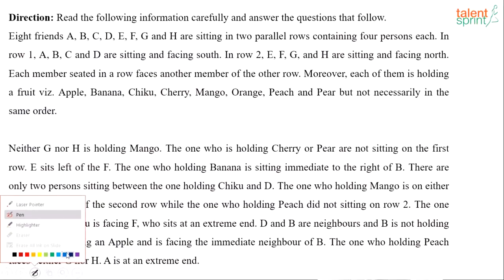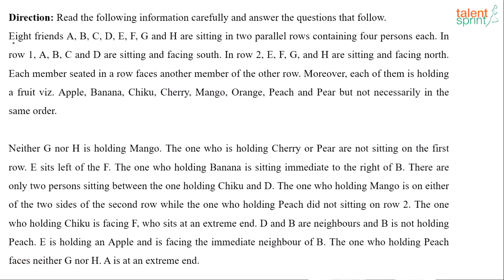Here we go. So read the first paragraph carefully and get the gist of the question here. What does it say? 8 friends A, B, C, D, E, F, G and H are sitting in 2 parallel rows containing 4 persons each, right? In row 1, A, B, C and D are sitting and face south. In row 2, we have E, F, G, H and these guys face north, right? Now remember, facing south and north here is very, very important, right? What is the importance or what is the significance of this?